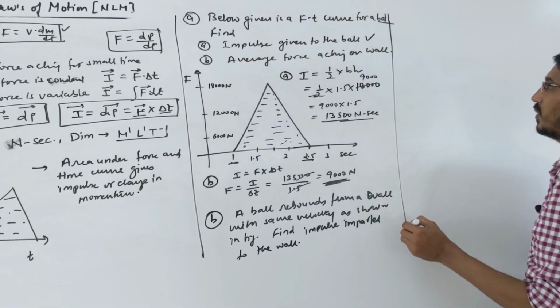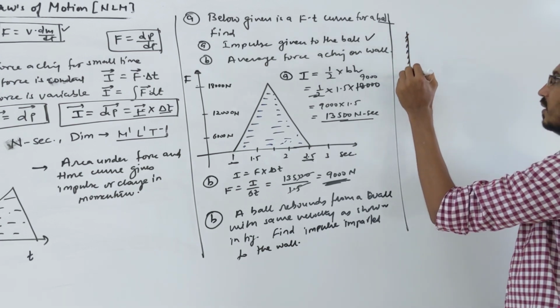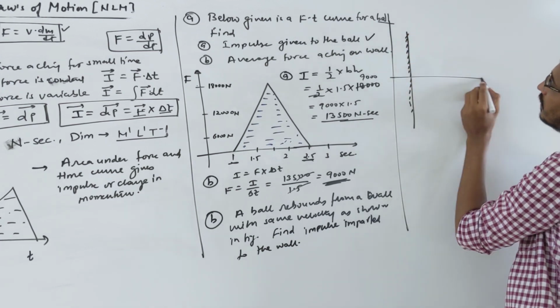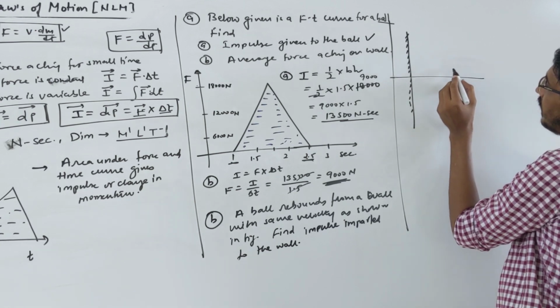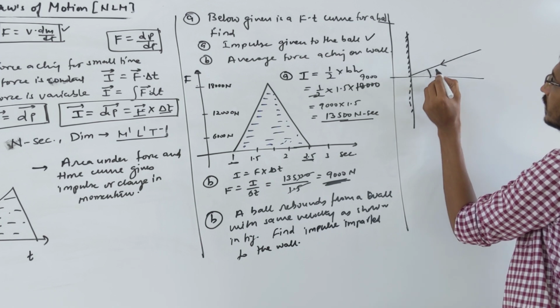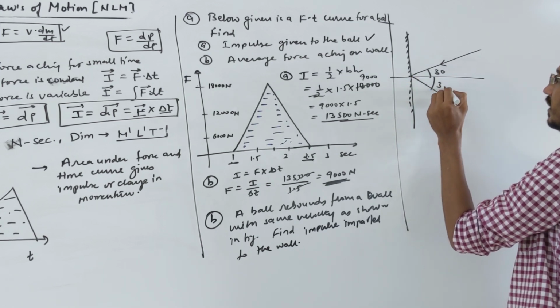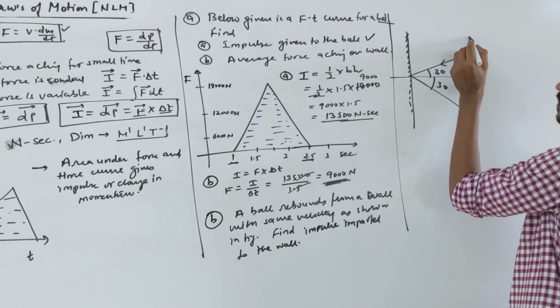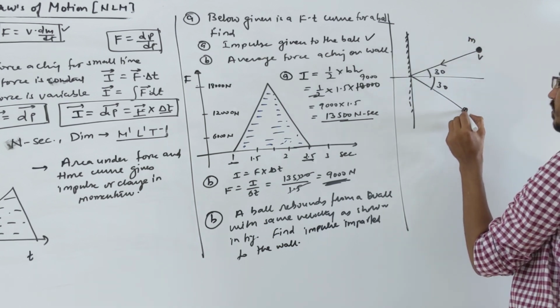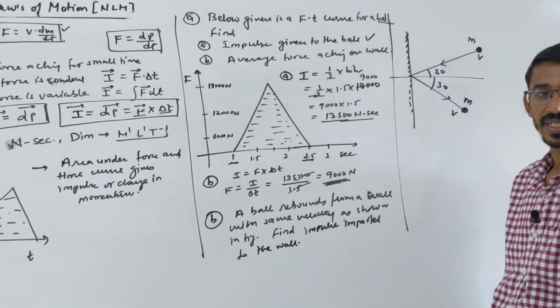Okay, and some picture is given to you like this. There is a wall here, and some ball comes like this way, at some angle, say 30 degrees, and rebounds with the same angle, 30 degrees. This ball has mass m, velocity v, and rebounds with the same velocity and mass, right?